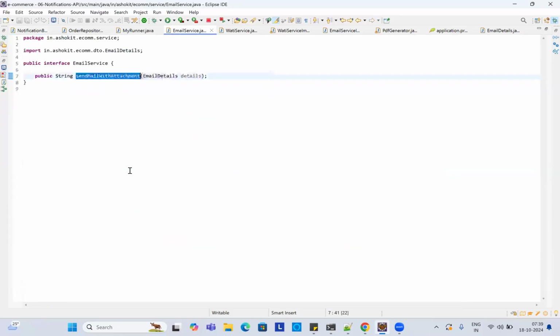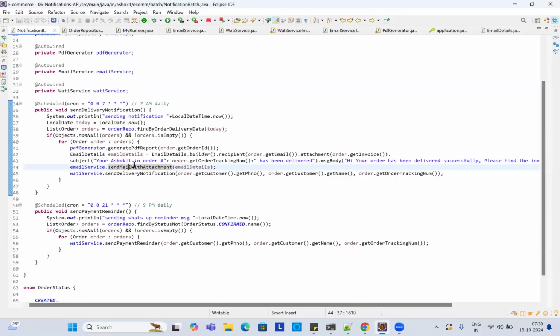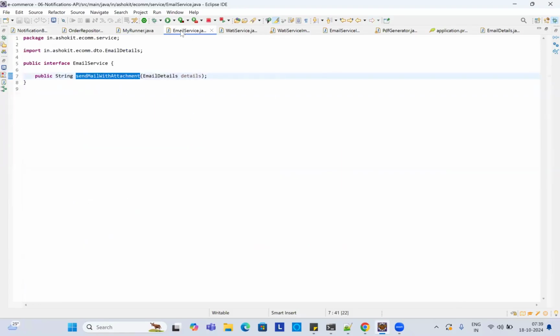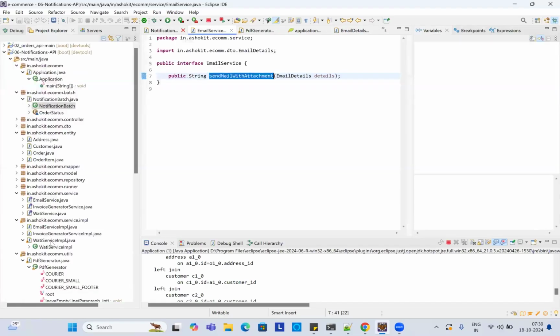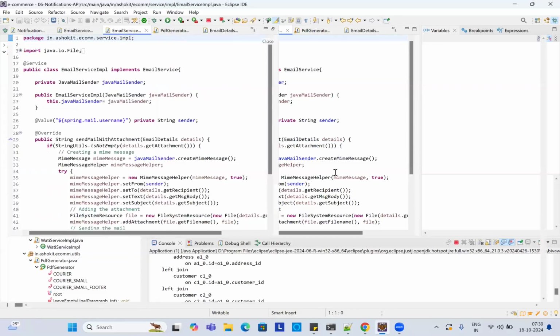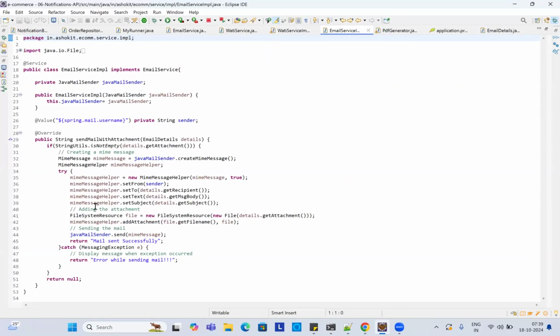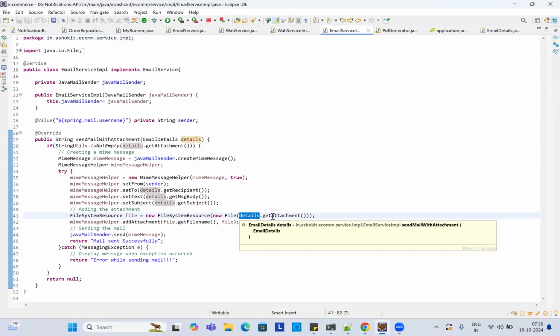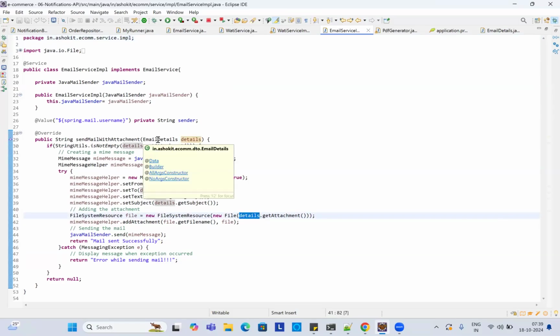And this is the code for sending email. It's a file system resource, and I'm getting this file name from the database, where I stored it initially.